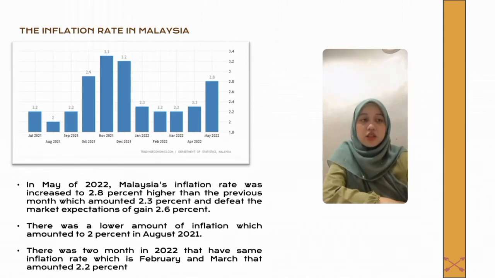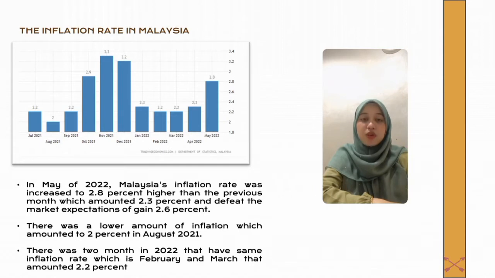Meanwhile, in 2021, there was a lower inflation rate, which amounted to only 2% in August 2021. In the year 2022, there were two months that had the same inflation rate, which are February and March, amounting to 2.2%. Not so long ago, the inflation has kept increasing month to month until now. According to the Department of Statistics Malaysia, a total of 184 food items out of a total of 552 items in the CPI basket recorded an increase.